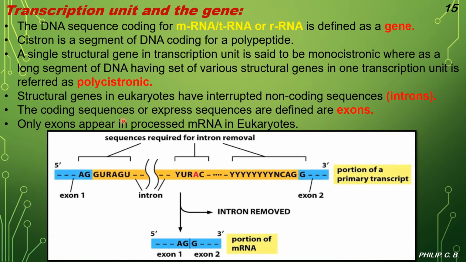The coding sequence or expressed sequence is defined as exons. So just to recap, non-coding sequence: introns; the expressed or coding sequence: exons. So in simple words, exons are the coding sequence, introns are the non-coding sequence.